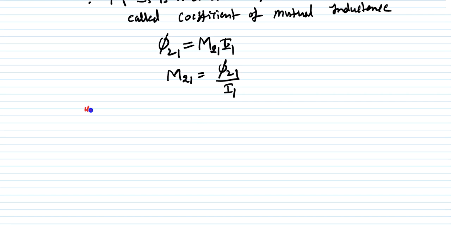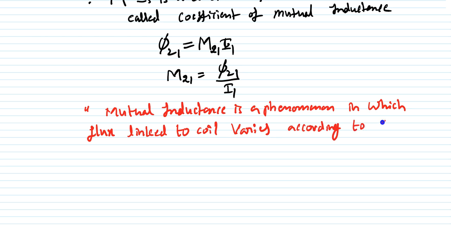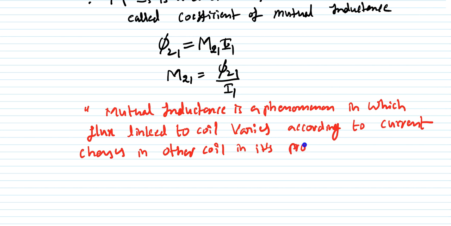Here, mutual inductance is a phenomenon in which flux linked to a coil changes according to current changes in the other coil in its proximity. So this is what you can understand here.